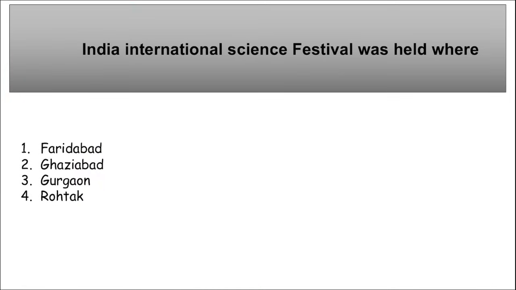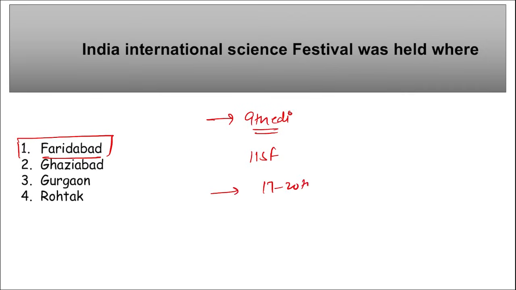Next, India International Science Festival was held where? First of all, remember this was the 9th edition of the India International Science Festival, and this was held in Faridabad, Haryana, from 17th to 20th of January.